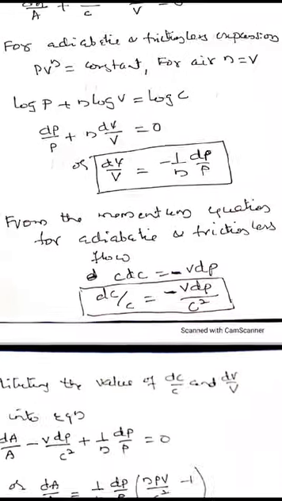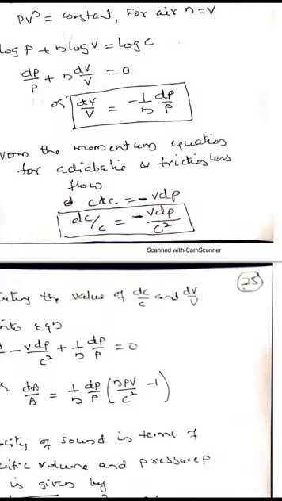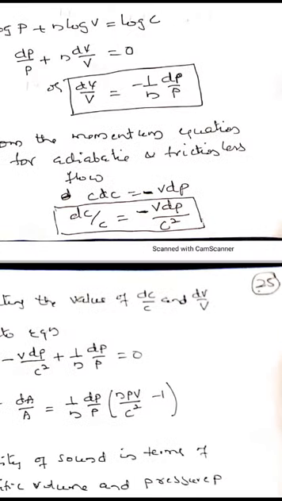Now, from the momentum equation for the adiabatic and frictionless flow, C dC = −v dP. That is, a small change in kinetic energy equals a small change in work. C dC = −v dP, which gives dC/C = −v dP/C².